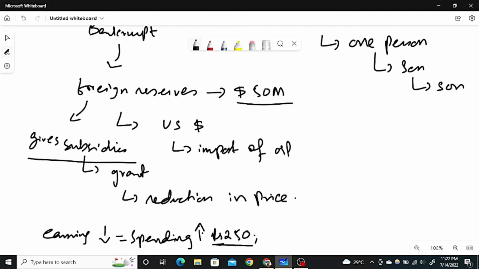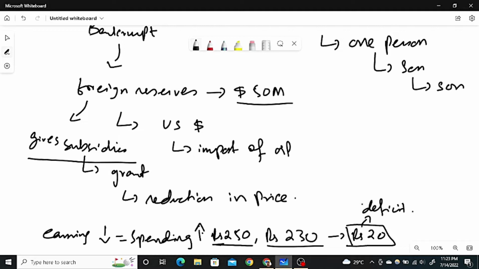If I'm getting a liter of petrol from the global market at 250 rupees, and I'm selling it at 230 rupees, let's suppose, there is a gap of 20 rupees, and that 20 rupees has to be paid by the government. So again, the government is getting the deficit. The government is spending from its own pocket. This was one of the reasons.